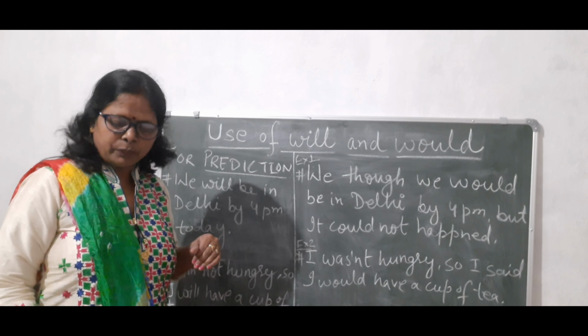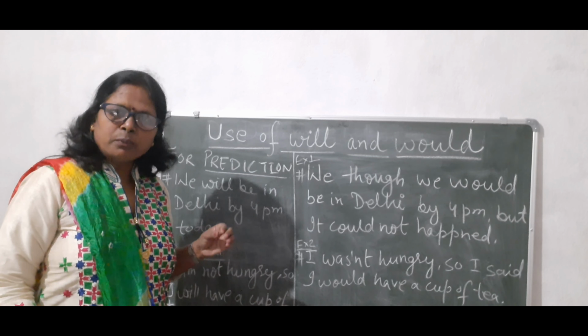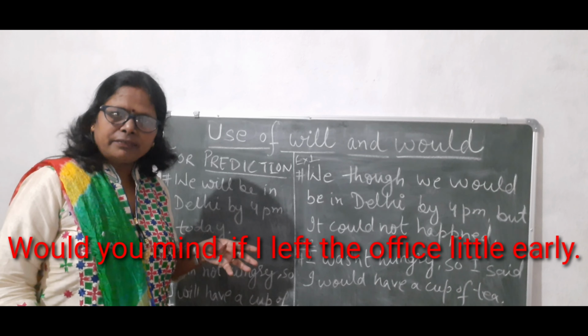In the same way, the next example is for permission. Would you mind if I left the office a little early? That is a permission I am asking. The answer will be yes or no. Would you like to have coffee or tea? This is an offering. You will say, I would like to have this or that.